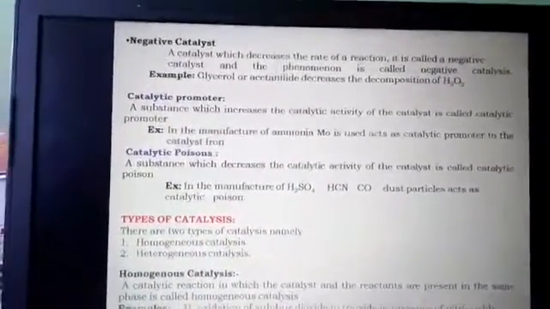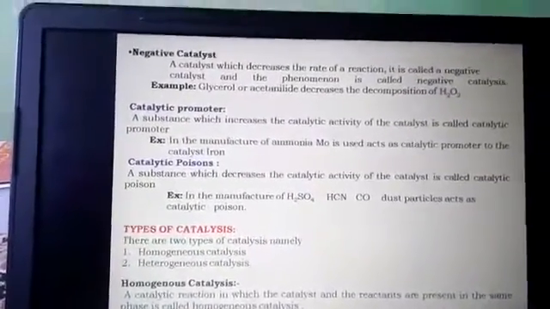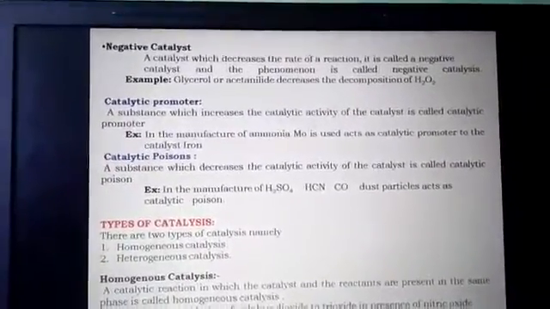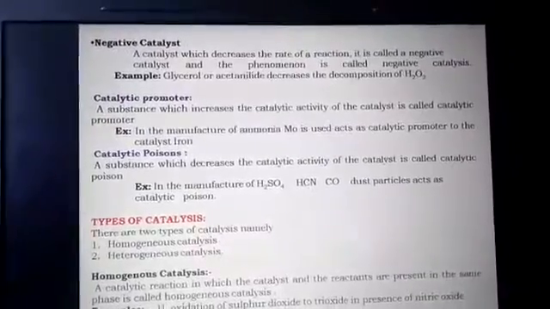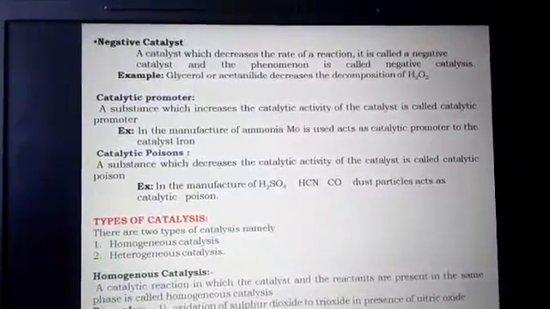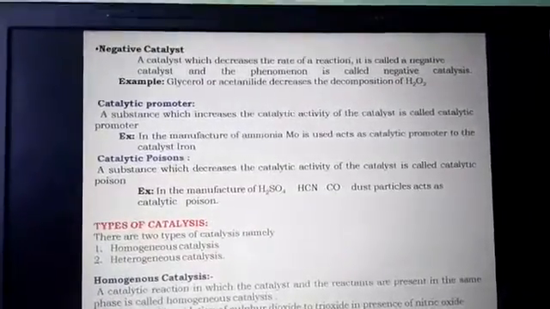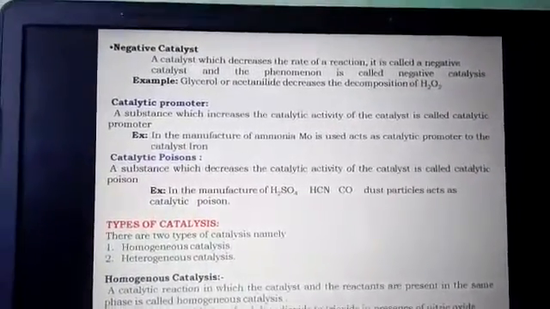For example, in the manufacture of sulfuric acid, we can use V2O5, vanadium pentoxide, as a catalyst. With that, hydrogen cyanide, carbon monoxide and dust particles act as catalytic poisons.